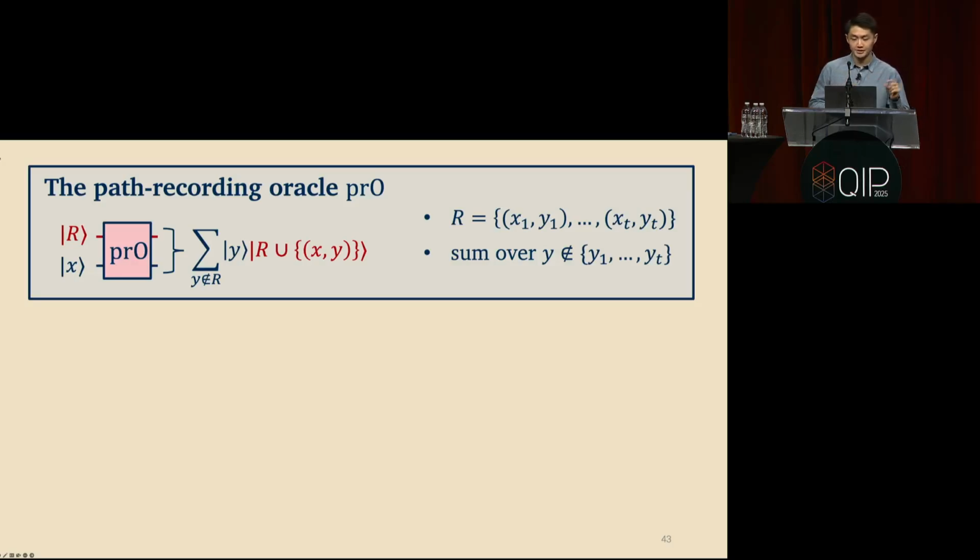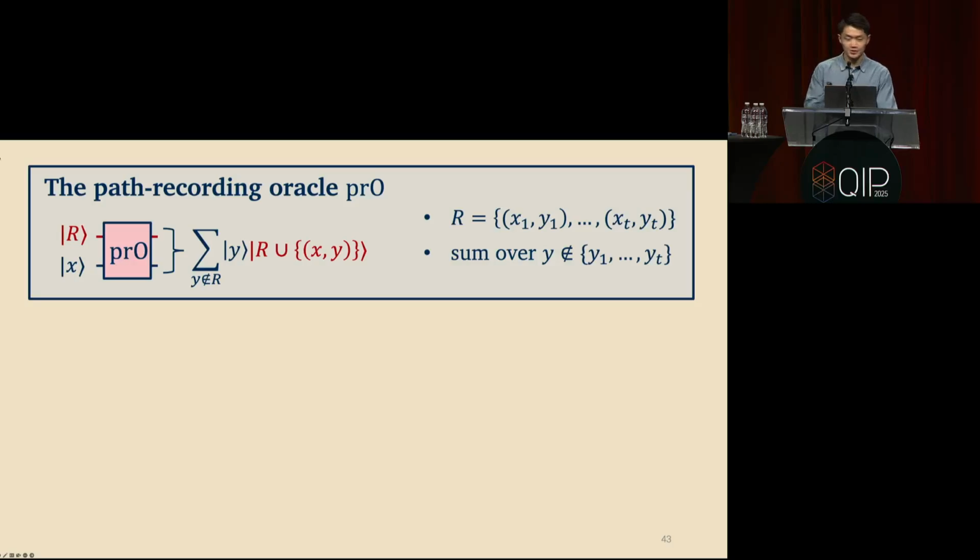So on every state x tensor R, the way that this oracle acts is it's going to output a superposition over all y, well, almost all y. It's going to exclude the y's that have already appeared in the set so far. So y1 through yt are excluded. But other than that, it's going to sum over all y. And so it has a sum over all y, tensor product with R union the singleton set xy. Okay? So again, it's taking x, R. It's going to replace that x with a superposition over all y except for a few. And at the same time, it's going to insert xy into this set. And you should think of this as kind of analogous to how, when you sample a random y in classical lazy sampling, you have to store the ordered pair xy for later.